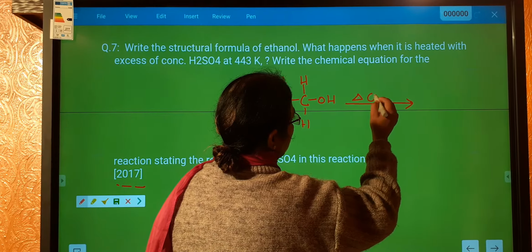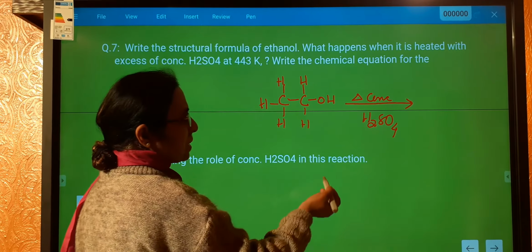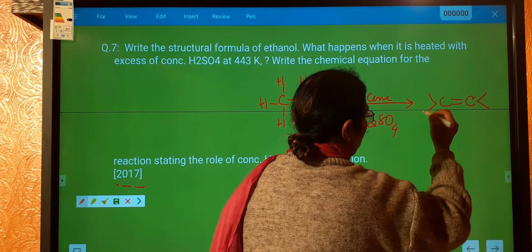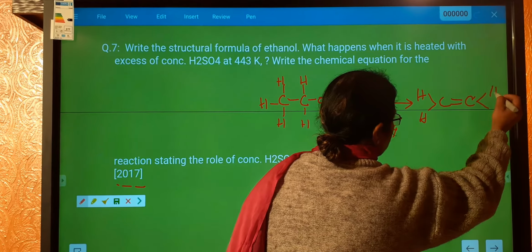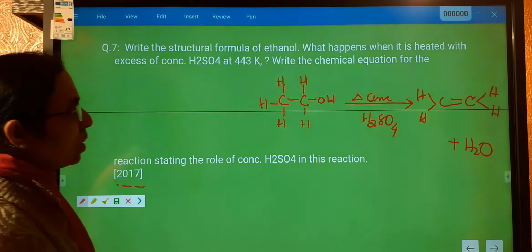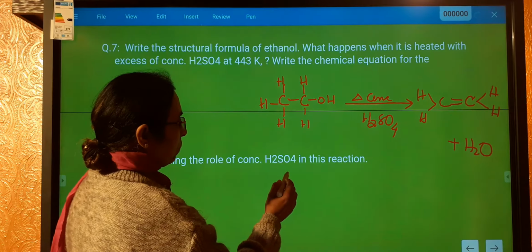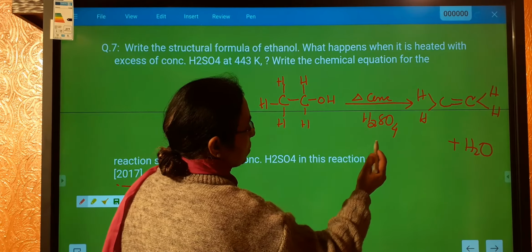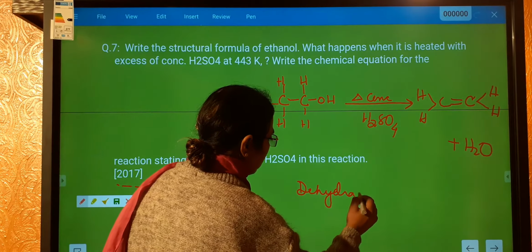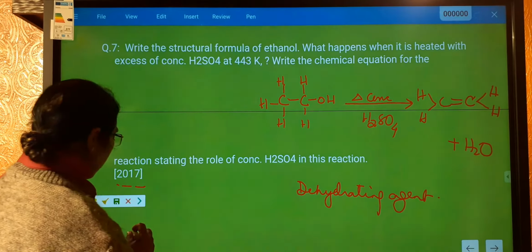And what happens when it is heated with excess of concentrated sulfuric acid? Sulfuric acid behaves as a dehydrating agent, and this becomes C2H4, that is ethene is formed, and H2O comes out. Write the chemical equation for the reaction stating the role of H2SO4. H2SO4 behaves as a dehydrating agent.